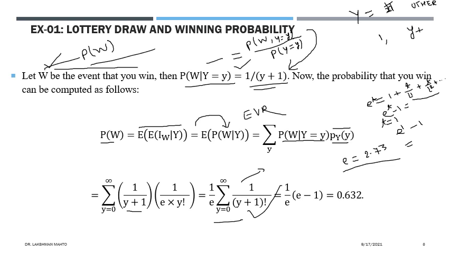And if you simplify, then what is the probability of winning? It would be 0.32, definitely not equal to 1. So despite getting that matching number, it is not that you are going to win the lottery. Because this probability is less than 1, you are not certain that you will win the lottery. The probability would be definitely less than 1.